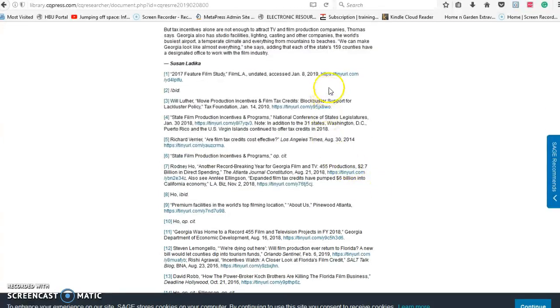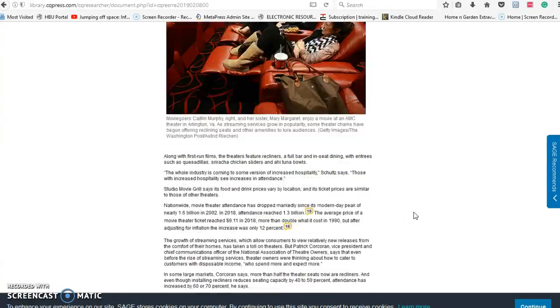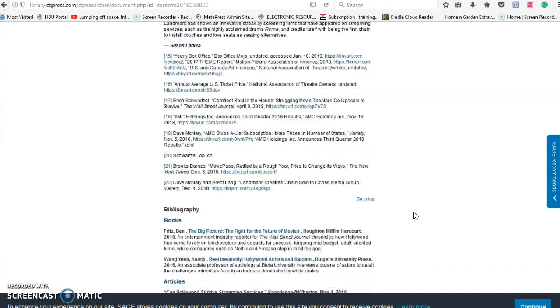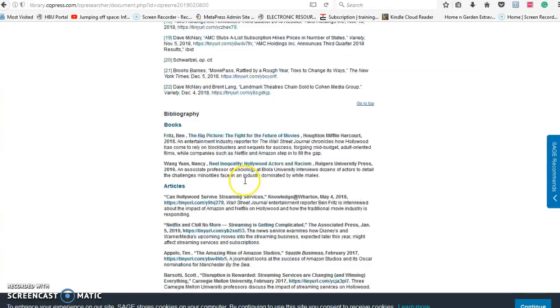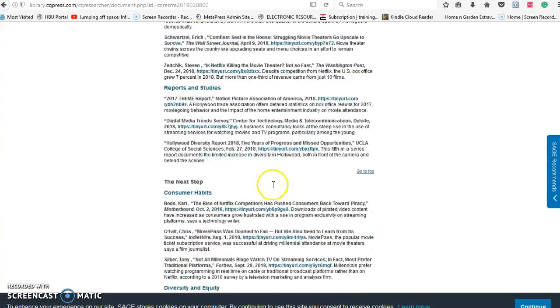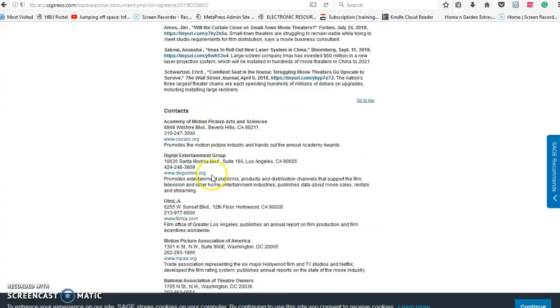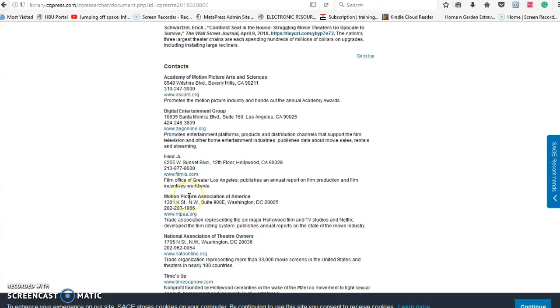Here's short features. And then as you keep on going down, you're going to start getting sort of like references that you can actually click on these little URLs and get more articles for your paper. They're probably going out on the web to see. If for some reason it doesn't link to the full text, get back to one of us and let us help you try to find that. Let's see, I'm going down some more. And now we've got more links. And you've got a bibliography here for books, articles, and they've all got links in them. And then next step, studios, future, theaters. And you've got some contact information where you can go out and look at these websites.